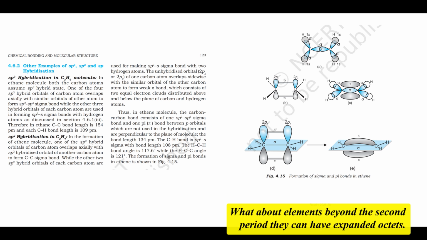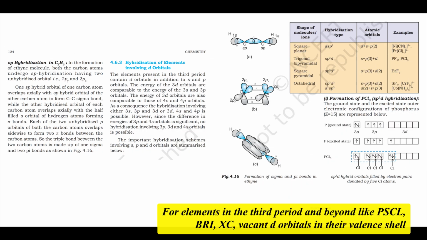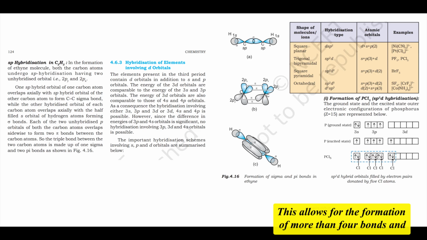What about elements beyond the second period? They can have expanded octets. Does hybridization involve d orbitals for them, like in PCl5 or SF6? Exactly. For elements in the third period and beyond, like P, S, Cl, Br, I, Xe, vacant d orbitals in their valence shell, e.g. 3d, 4d, become energetically accessible and can participate in hybridization along with s and p orbitals. This allows for the formation of more than 4 bonds and explains the geometries associated with expanded octets.